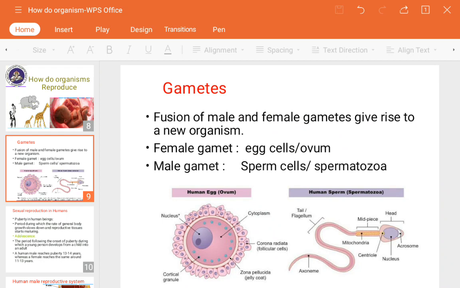So the fusion of male and female gametes forms a structure known as a zygote, and this whole process of fusion is known as the fertilization process. So the female gamete is the egg cell or ovum, and the male gamete is the sperm cell or spermatozoa. In detail we are going to see their particular structures as our session goes on.